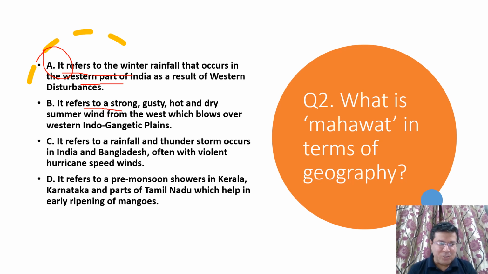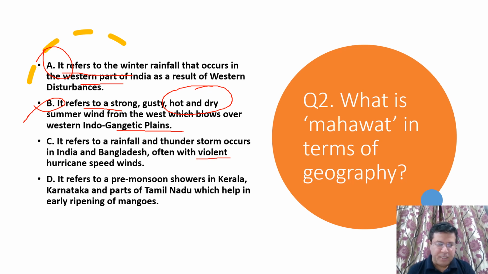B option says it refers to a strong, gusty, hot and dry summer wind from the west which blows over western Indo-Gangetic plains. No, it is not a dry, hot wind. So that is why this option is not related to Mahavat. C, it refers to rainfall and thunderstorm that occurs in India and Bangladesh, often with violent hurricane speed winds.